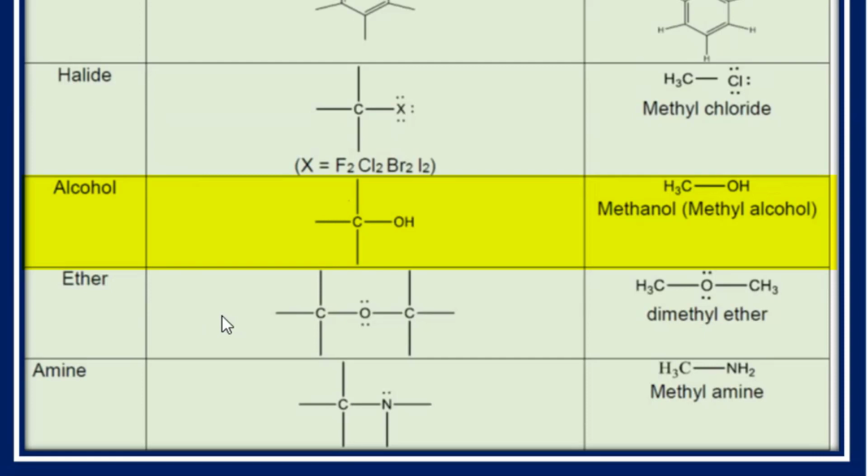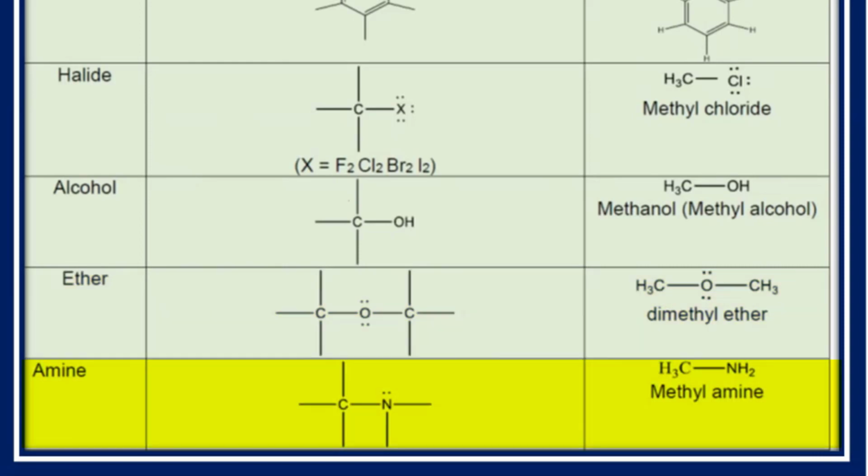Then another class, which is the ether, and it is very highly volatile, just like petrol. So that's why we keep it in a freezer at low temperature, because they are very volatile and they have a low boiling point. So when oxygen is between 2 carbons, this carbon is the alkyl part, maybe methyl, maybe ethyl, maybe propyl. Similarly over here, there may be methyl, maybe ethyl or propyl. So when oxygen is in between 2 carbons, this class is called the ether. And the simplest molecule is dimethyl ether.